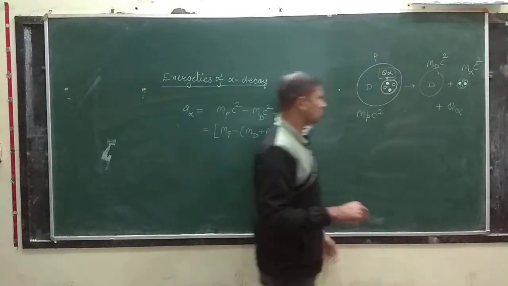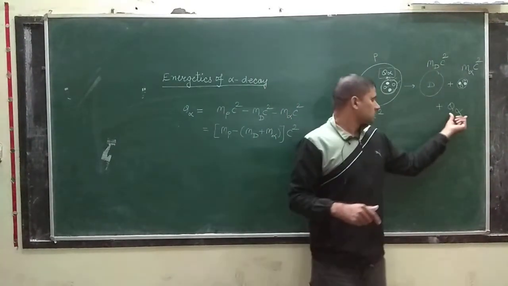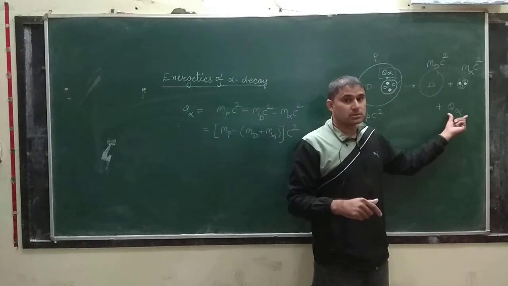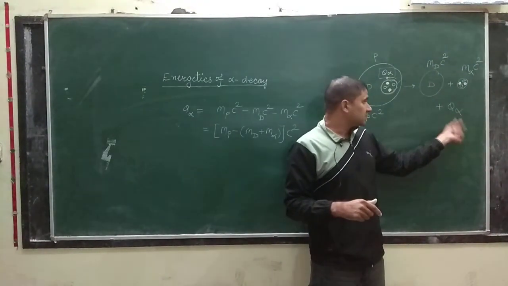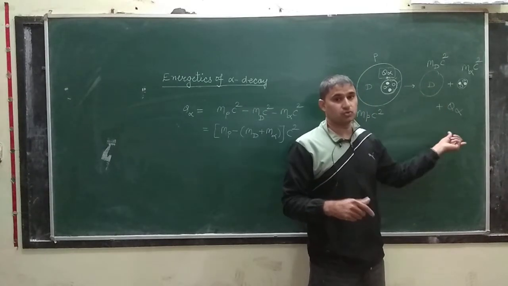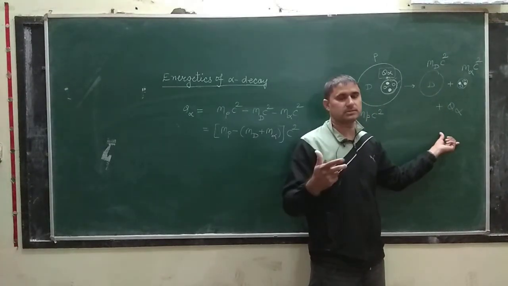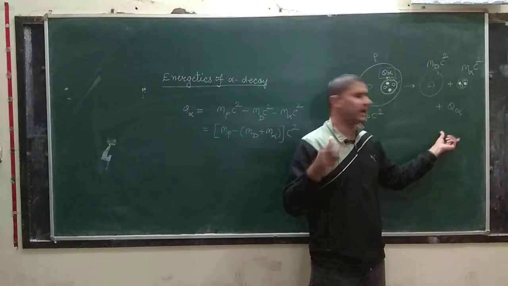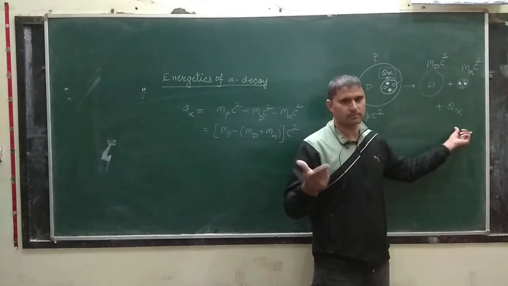Okay class, so to find to what extent this energy is shared by the alpha particle and daughter nuclei, we will make use of two conservation laws, that is conservation law of energy and conservation law of momentum.